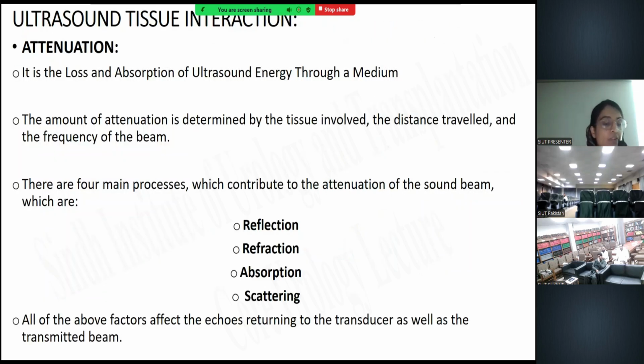So the ultrasound tissue interaction requires the basic physical principles. First, we have to go through this attenuation process. Attenuation, in simple words, is the gradual weakening of the ultrasound wave when it passes through the tissue. And there are many factors that can contribute to the attenuation of the sound wave. That is the reflection, refraction, absorption, and the scattering.